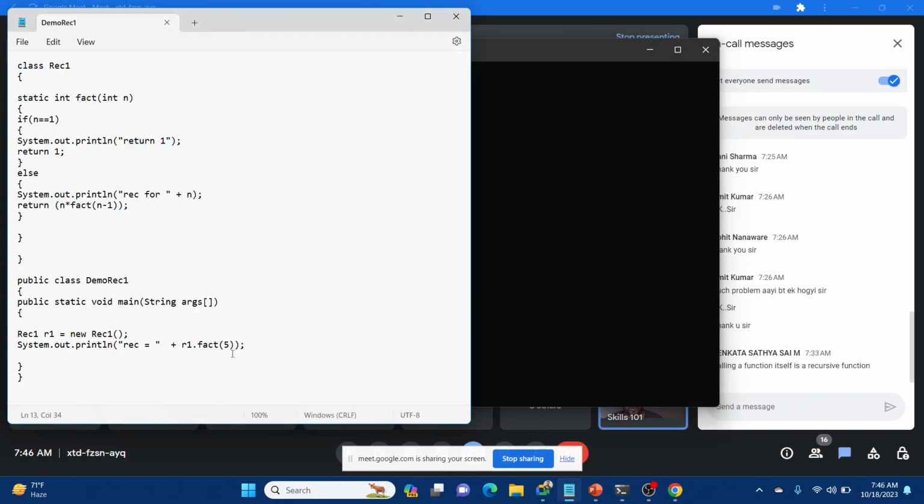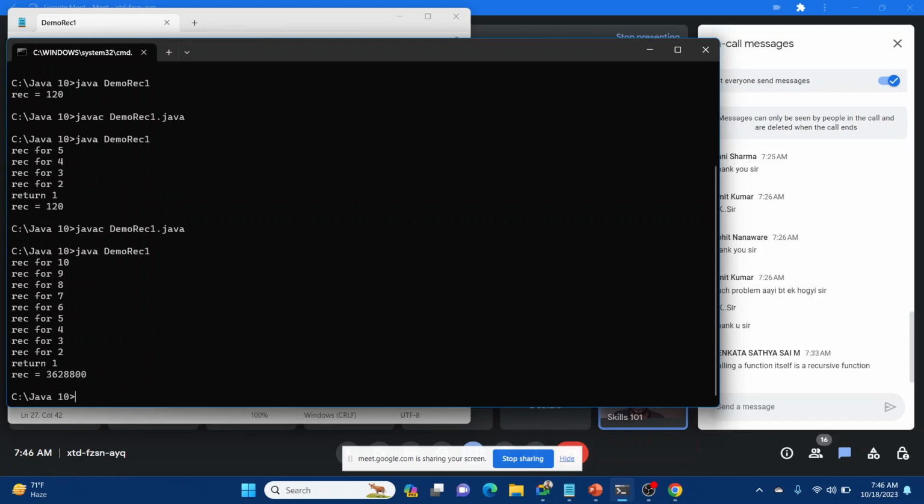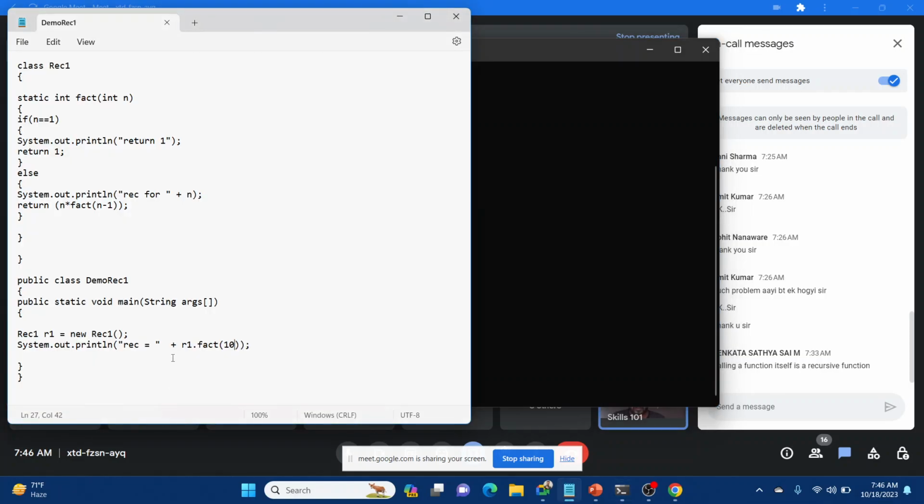Now if we want to, we can do it through user input also. We will use the scanner, then pass this number. If we do it for 10 also, it will go ahead and create the recursion for 10: 10, 9, 8, 7, 6, 5, 4, 3, 2, 1, and print the recursion part. So is it clear what recursion is and what is happening over here?